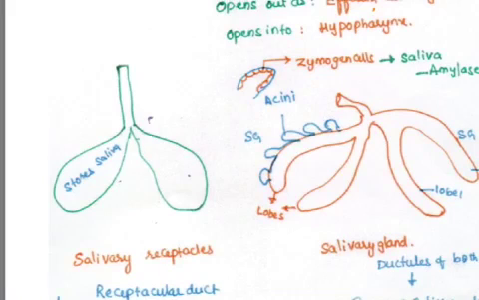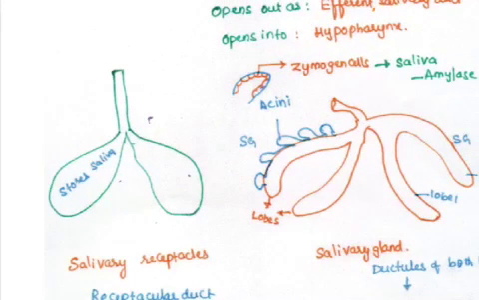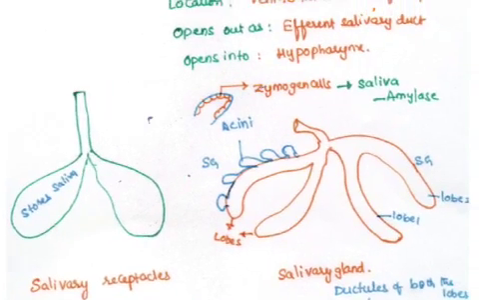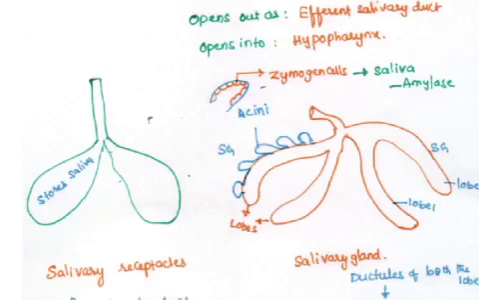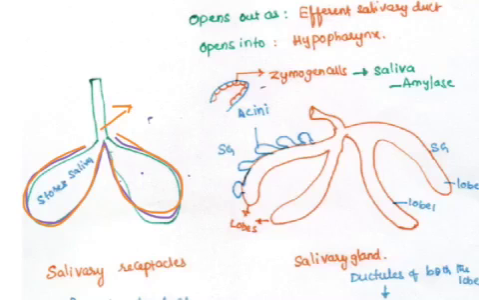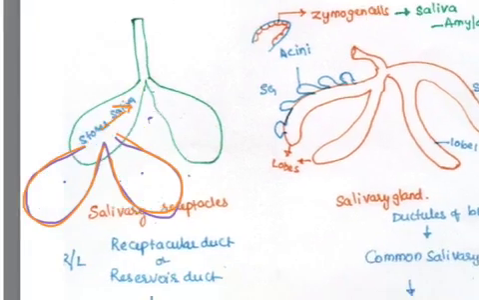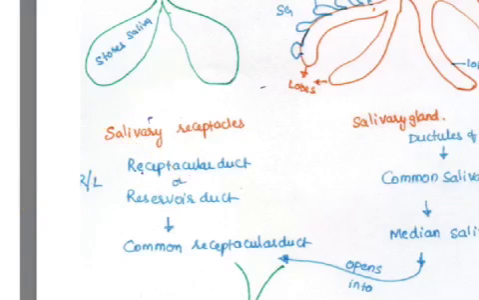The another one is salivary receptacles, or reservoirs, even we say. These salivary receptacles are helpful for the storage of saliva. They are not involved in production, they just store saliva. The two salivary receptacles are helpful to store the saliva, which opens into the common salivary receptacular duct.